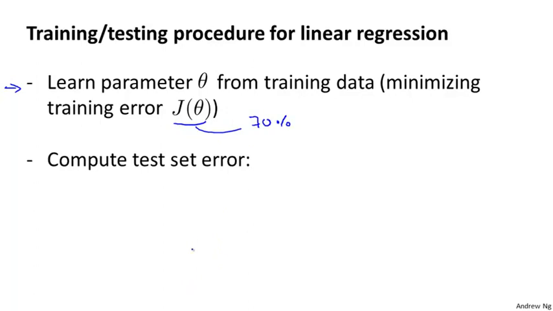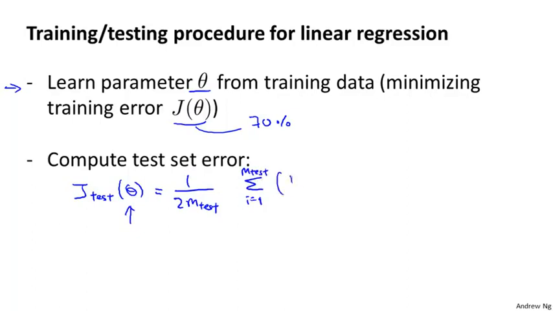And then you would compute the test error. And I'm going to denote the test error as J subscript test. And so what you do is you take your parameter theta that you've learned from the training set and plug it in here and compute your test set error, which I'm going to write as follows. So this is basically the average squared error as measured on your test set.